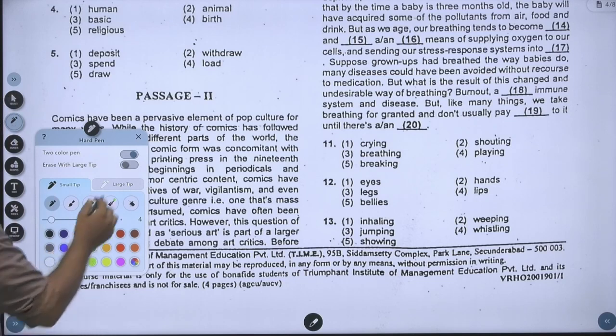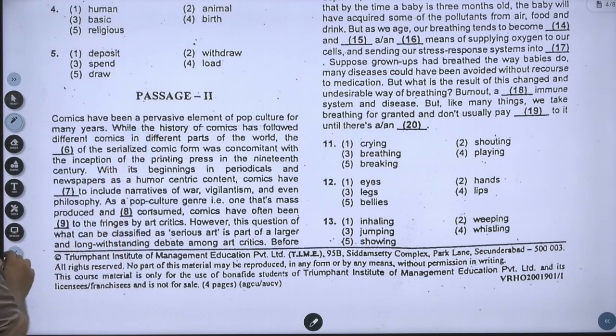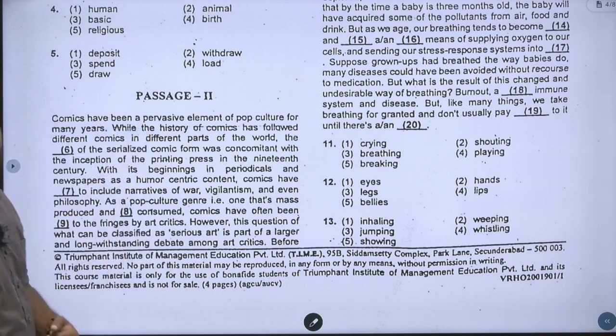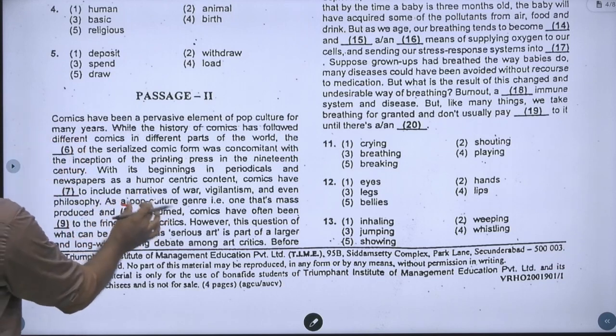Okay. So let's go about it, guys. Can you solve this? I think it's better. Wait, guys.